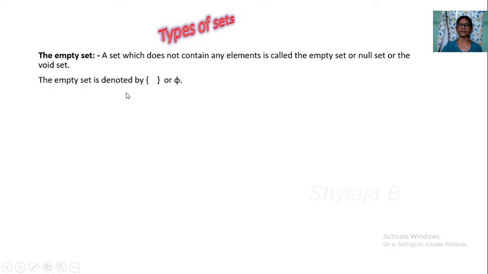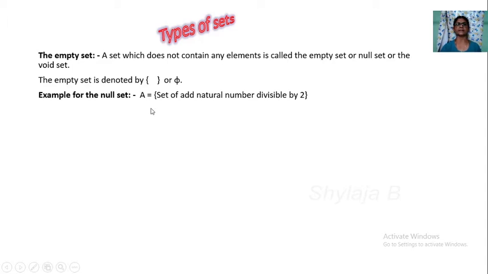Empty set is denoted by this symbol or this type. So next, we take the example for the null set. A set A is equal to set of odd natural numbers divisible by 2.